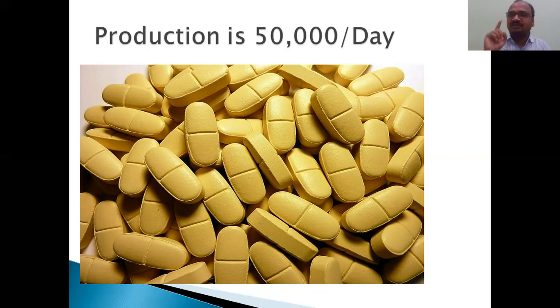Suppose I check one tablet, is that enough for me to test the entire 50,000 population? No, I cannot check all 50,000 tablets, and I cannot take only one tablet. So I have to take some sufficient sample. How many samples and how to take them, we will see.